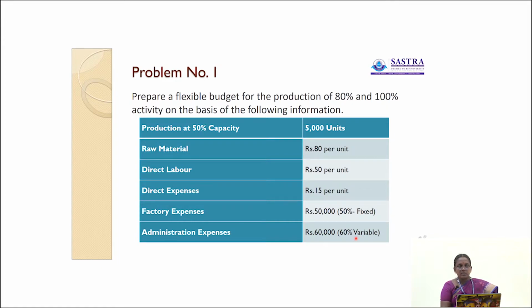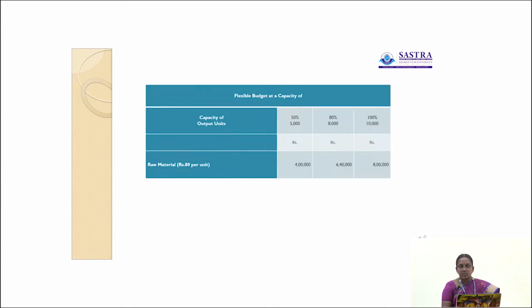Now, let us see the solution for this problem. We have to prepare the budget at 80% and 100% capacity level of production. Here, the fixed budget is given at a 50% capacity level, where the output is 5000 units.